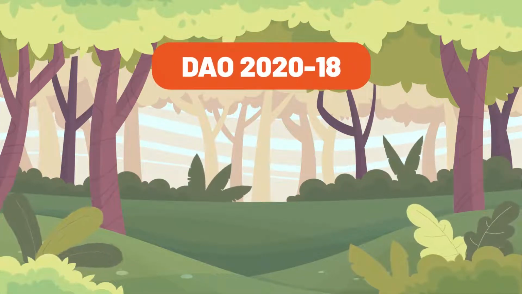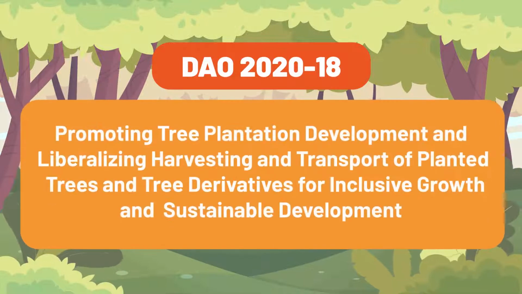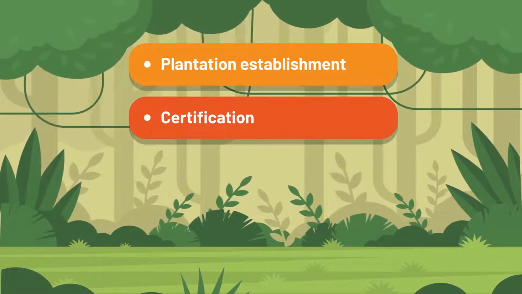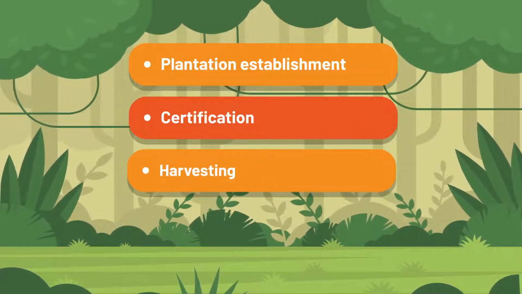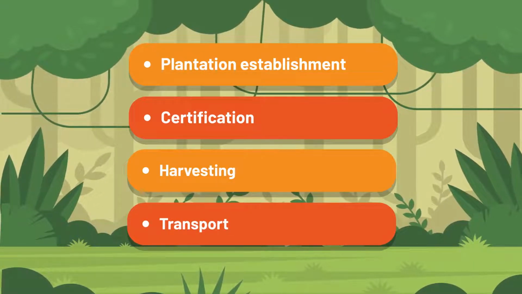DENR Administrative Order 2020-18 was issued to promote tree plantation development and liberalize harvesting and transport of planted trees and tree derivatives for inclusive growth and sustainable development. This order shall cover plantation establishment, certification, harvesting, and transport of planted trees and/or tree derivatives.